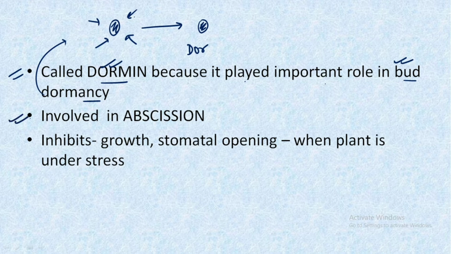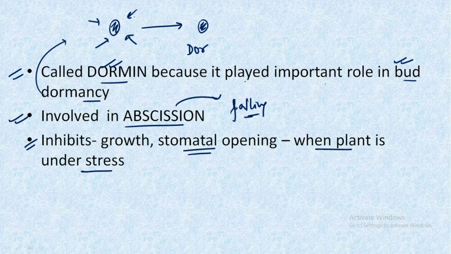It is also involved in abscission. And what is abscission? Abscission actually means falling, or we can also call it senescence. And what is senescence? Senescence in simple words means aging of the plant. So this plant hormone is also involved in abscission or senescence. It inhibits growth, and it inhibits stomatal opening when the plant is under stress. So you can see this plant hormone is actually protecting the plant from stress. Hence it inhibits growth, it inhibits stomatal opening if there is less water present, and it also plays a very important role in bud dormancy.